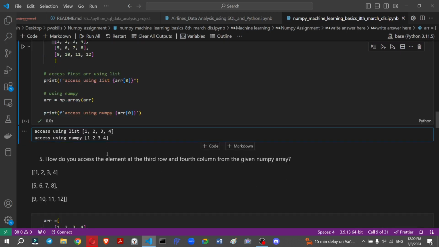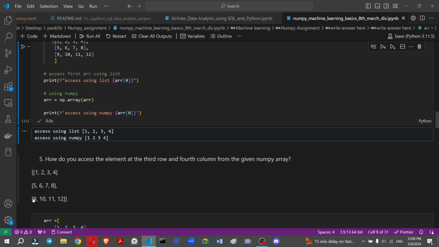So how do we access the elements of the third row? If I want to access the third row, it means index 0, 1, 2, because index numbering starts from 0. So that time we use index 2. So that is the third row, and the fourth column.